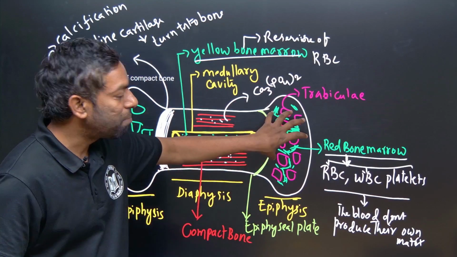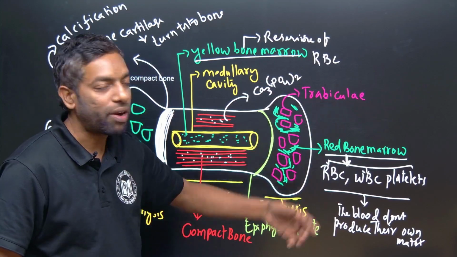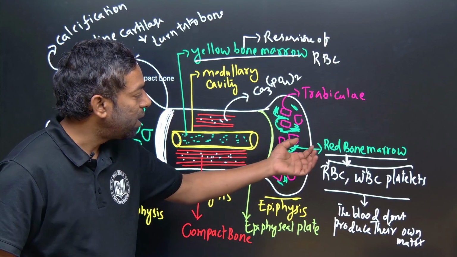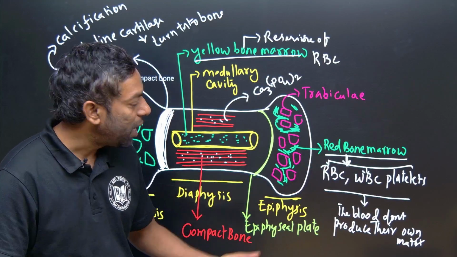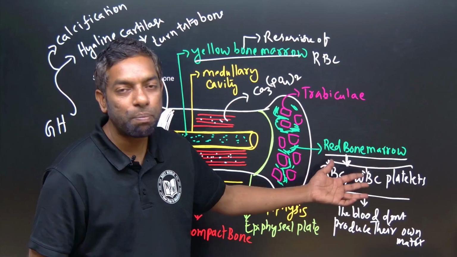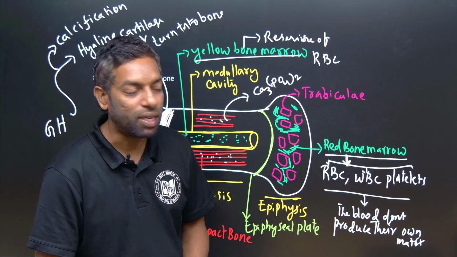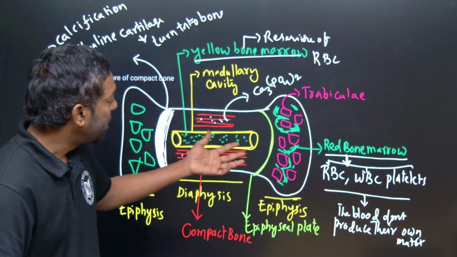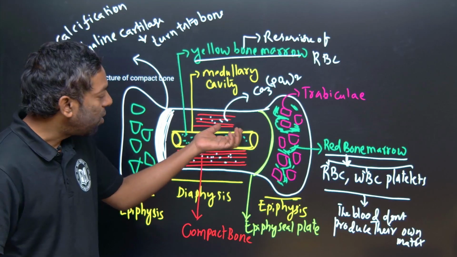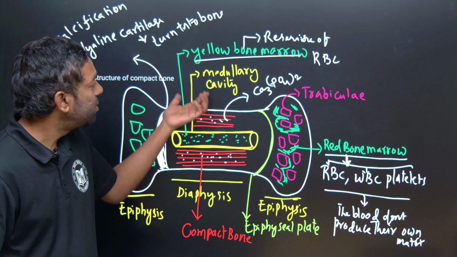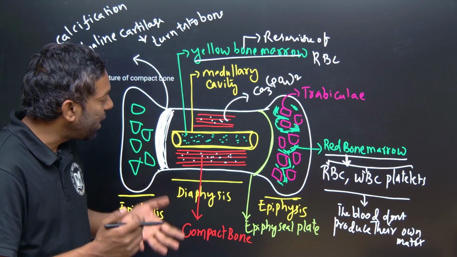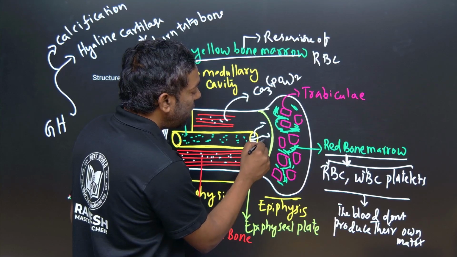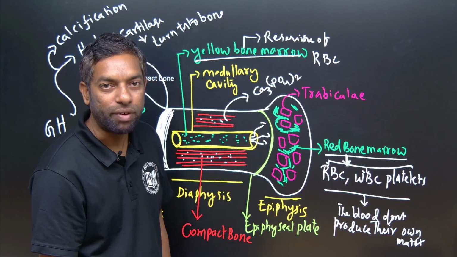There are fragments, pieces we can call trabeculae. The space between these pieces, trabeculae, is called bone marrow. Red bone marrow produces cells: WBC, RBC and platelets. Okay? There is a middle place we can call the cavity, the medullary cavity. The medullary cavity has blood vessels, nerves and lymph vessels.